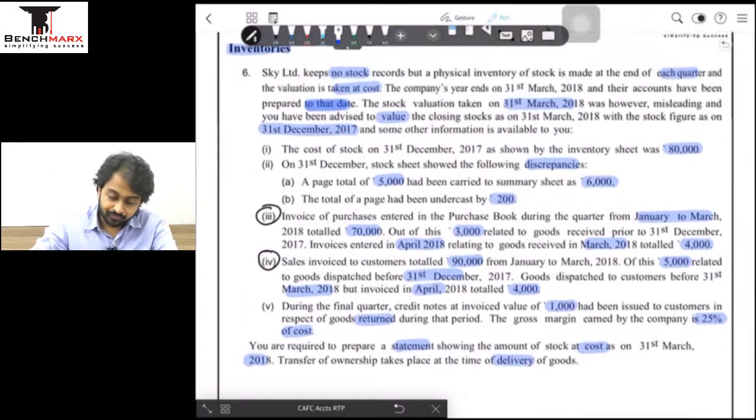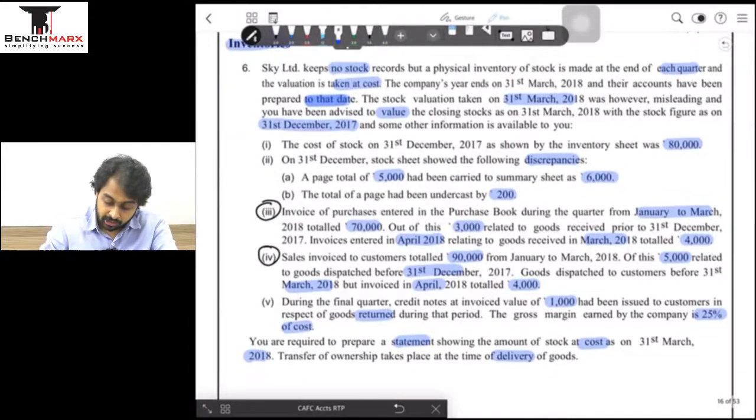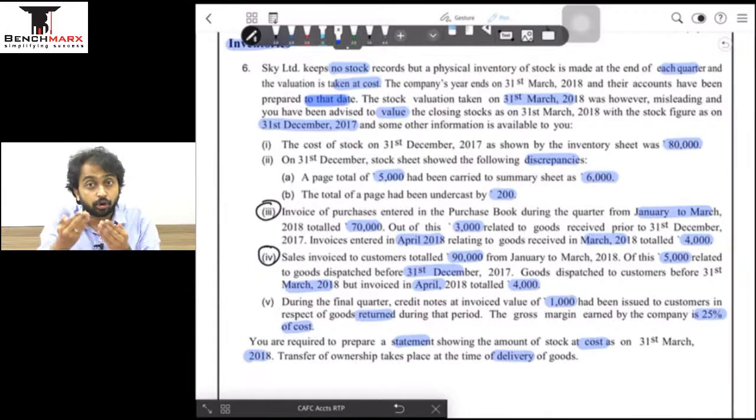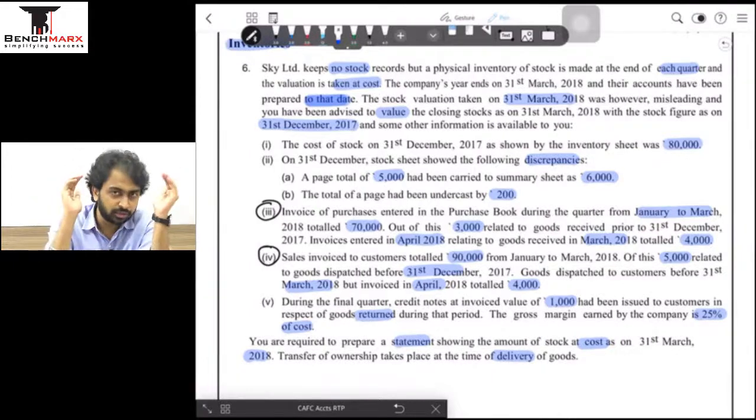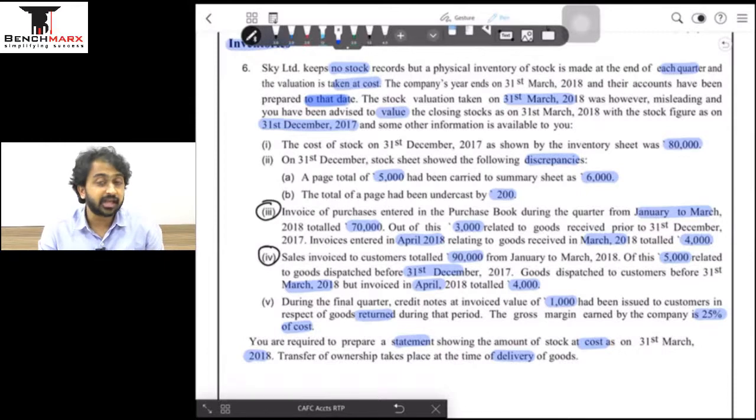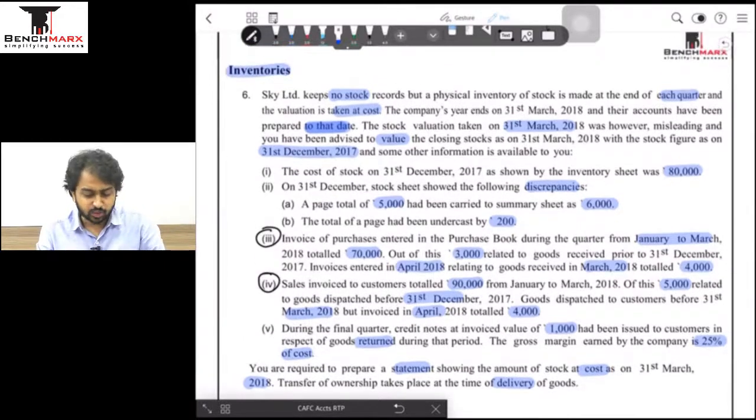So now, as you must have understood by now, very few questions are there in the ICAI material also on this type where we are starting from 31st December, I mean the previous quarter, and ending on the current quarter's closing stock. Normally the questions are 10 days के बाद stock take हुआ है, 10 days के adjustment अपन करेंगे and we arrive at the closing stock figure. It is because of this that the RTP is important. ठीक है. चलो let's go step by step.